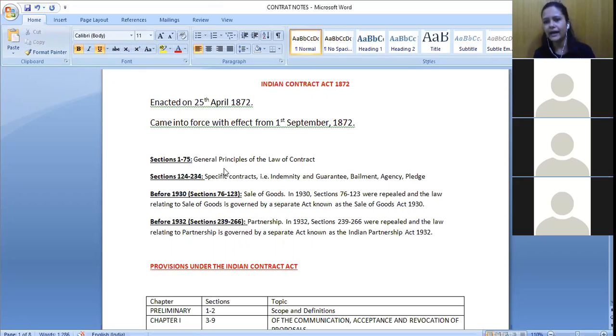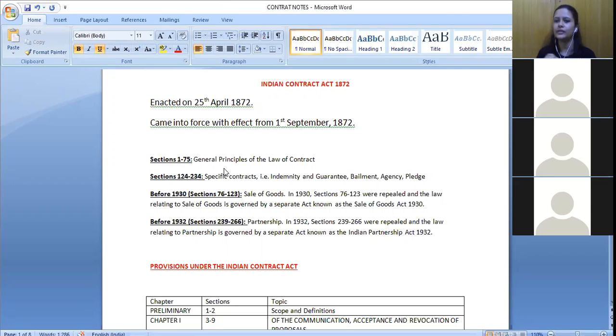So maybe today we have 50 different types of contracts. After 1 or 2 years, we also have 20 other different types of contracts. These general principles are such that they would be applicable to these 20 new types of contracts also. Basically, these are universally applicable, right? Who can enter into a contract, how we need to make an offer, how the other person will accept it, and all of that. Basically, how the entire process of framing a contract would go on.